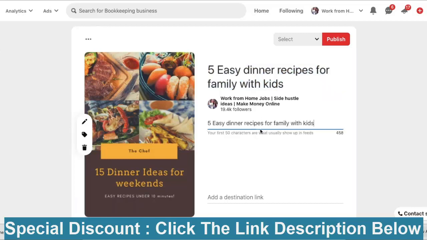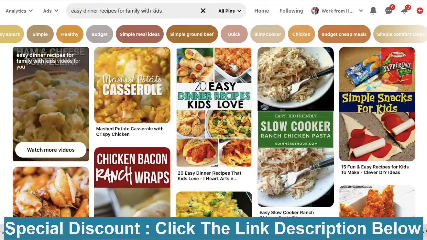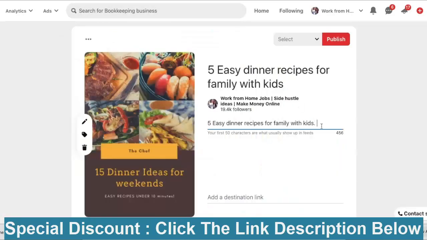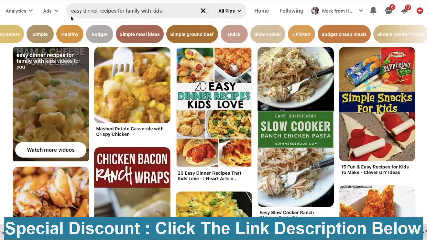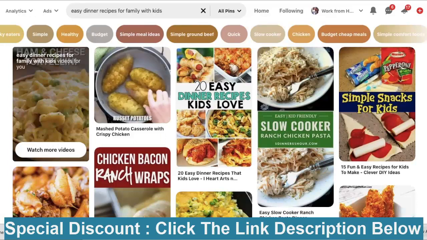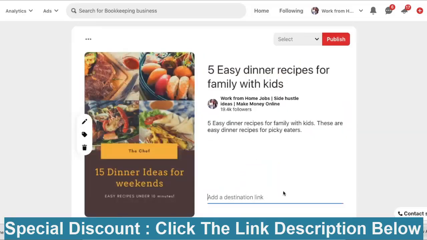Copy the same thing here. Create a few sentences with the first 5 or 6 keywords and make sentences from here. For example, these are easy dinner recipes for picky eaters. And keep creating sentences like that, and you will add a destination link here.